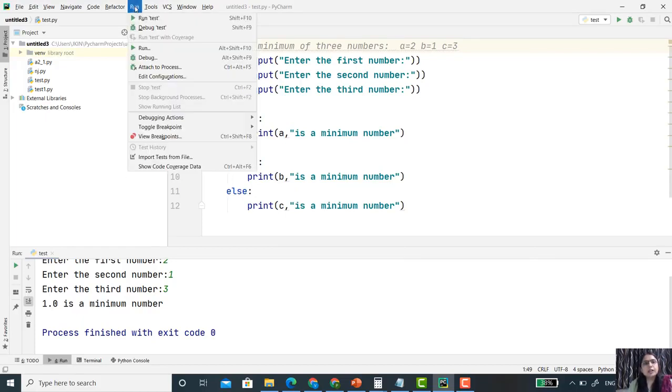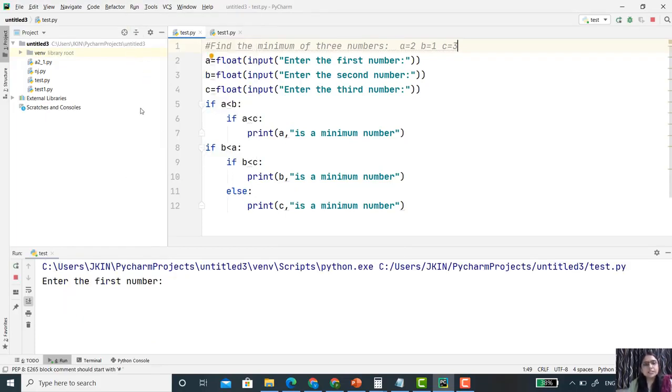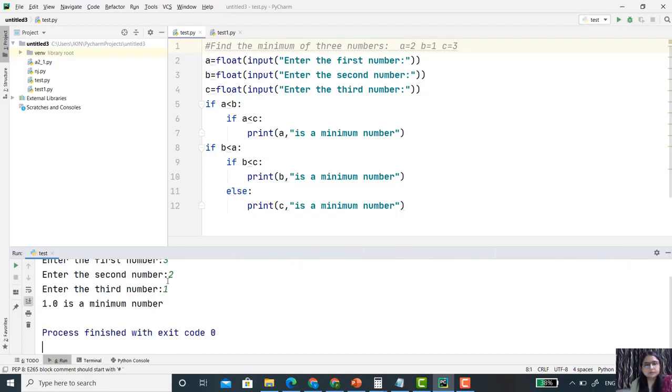Now we will evaluate the last case. What will happen if c is the smallest number? I am entering 3, 2 and 1. Our code replies that 1 is the minimum number. Now let's see the execution. Here the value of a is 3, b is 2 and c is 1. The first condition, 3 is less than 2, no. So this body of if is not executed.